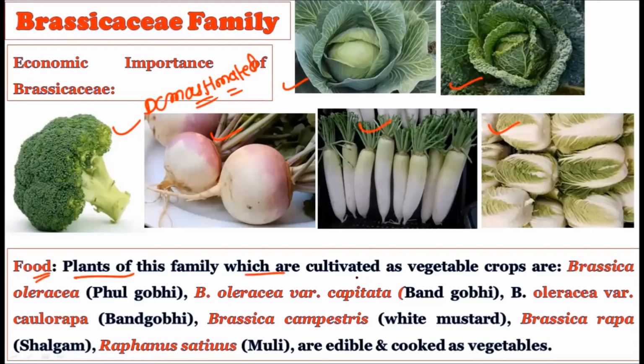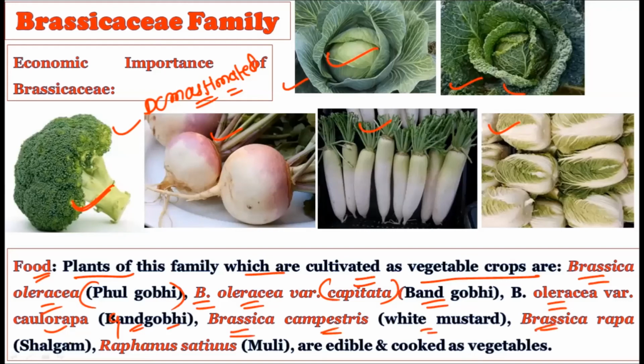See, the plants of this family which are cultivated as vegetable crops are Brassica oleracea, which is called phool gobi in Hindi. Brassica oleracea variety capitata is called band gobi. Then we have Brassica oleracea variety botrytis, the cauliflower, which is called gand gobi. And then Brassica campestris is there, which is called white mustard. Brassica rapa is there, which is called shalgam. Raphanus sativus is there, which is called mooli. These are edible and cooked as vegetables. So with all these examples, what is important here?